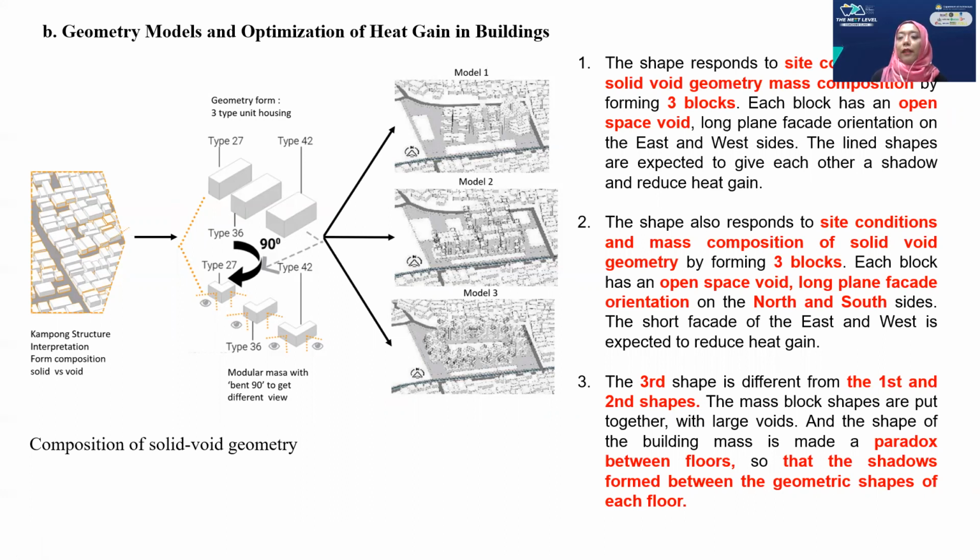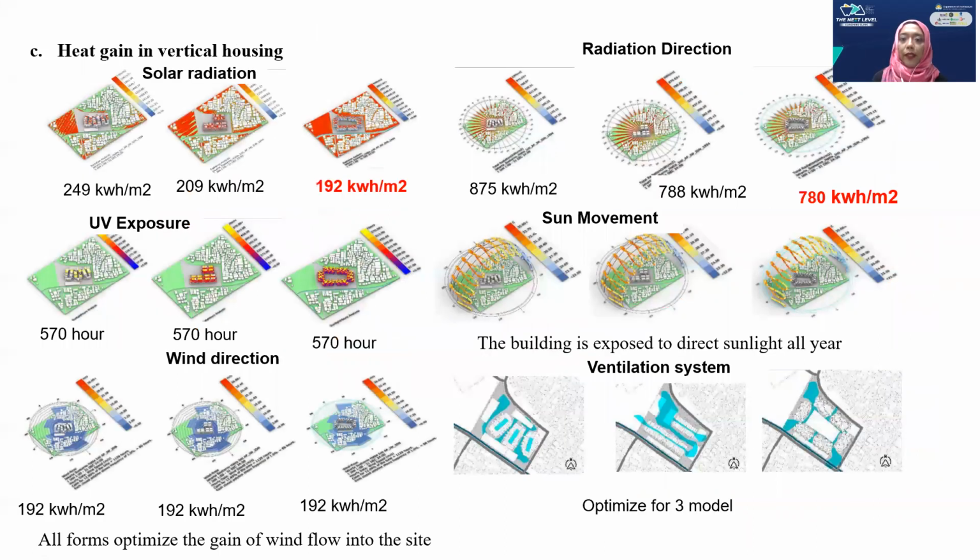For the second building, by forming 3 blocks, each block has an open space void, with long plane facade orientation on the north and south side. The south facade on the east and west is expected to reduce heat gain. And the third is different from model 1 and model 2. The mass shapes are put together with a large void. The shape of the building mass is made paradoxically between floors, so that shadow is formed between the geometric shape of each floor.